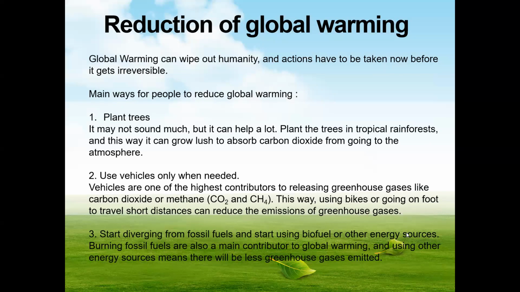Vehicles are one of the highest contributors to releasing greenhouse gases like carbon dioxide and methane, CO2 and CH4. This way, using bikes or going on foot to travel short distances can reduce the emissions of greenhouse gases. 3. Start diverging from fossil fuels and start using biofuel or other energy sources. Burning fossil fuels is also a main contributor to global warming, and using other energy sources means there will be less greenhouse gases emitted.